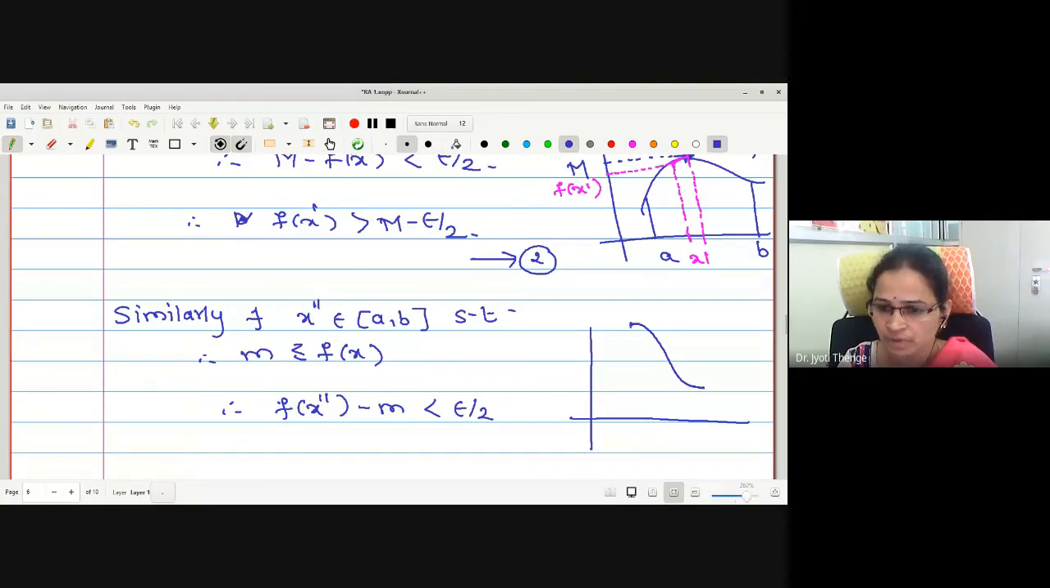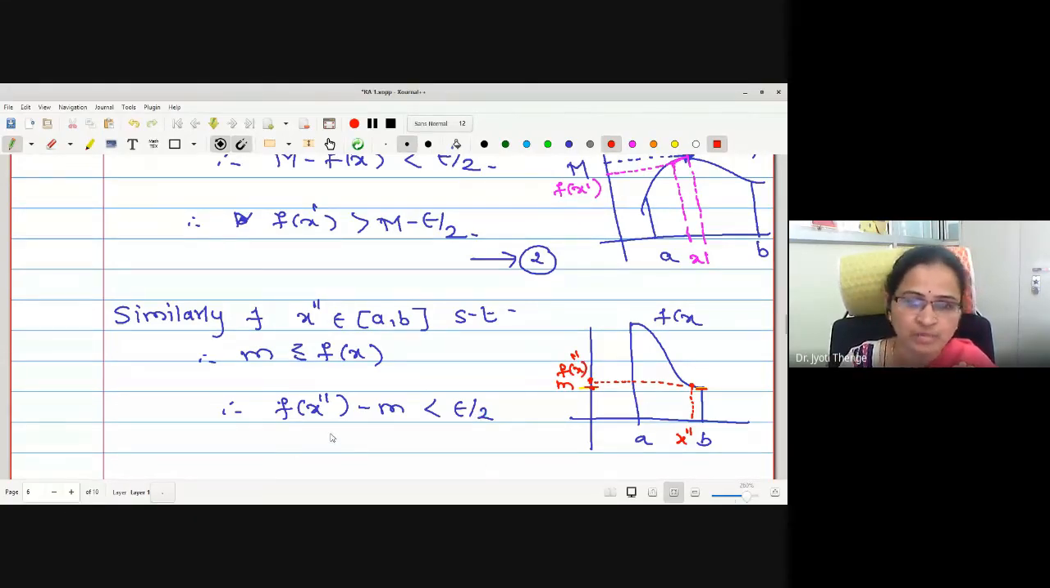This is the curve under consideration, a to b, f of x. Where is the infimum? Here will be the infimum. This is the infimum of your function. Now what are we doing? We are finding a number nearer to this infimum, say x'', such that the difference between f(x'') and this m is less than epsilon by 2. Nearer number I am searching, right?